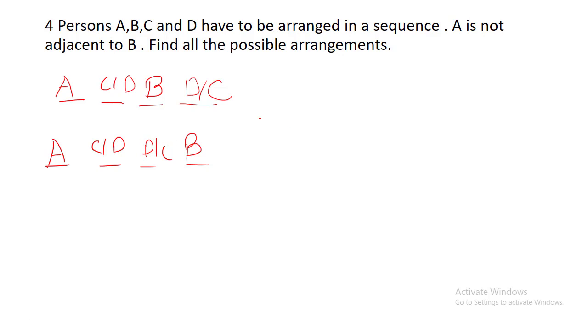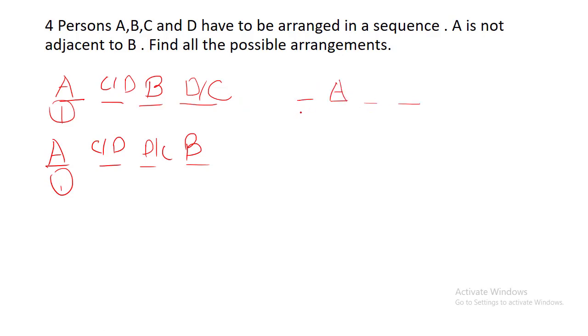So if A is at the first place, we have these many different possibilities. Two different possibilities over here, AC, BD or AD, BC. Two different possibilities for here. So four different possibilities. Now, what will happen if A is at the second place?